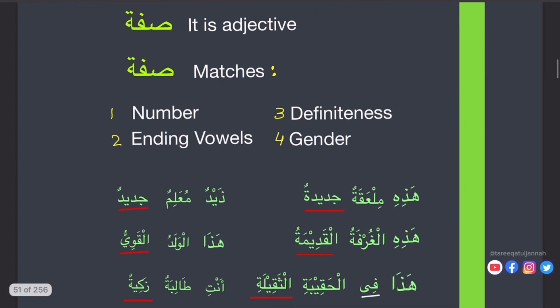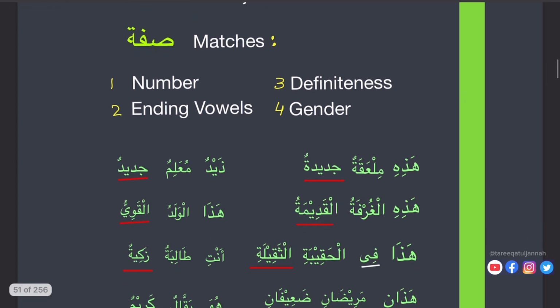Here we see some examples. Zaidun muallimun jadidun. Zaidun, it's mubtada. We studied that already. Muallimun, it's khabar. And jadidun is the quality, the adjective.